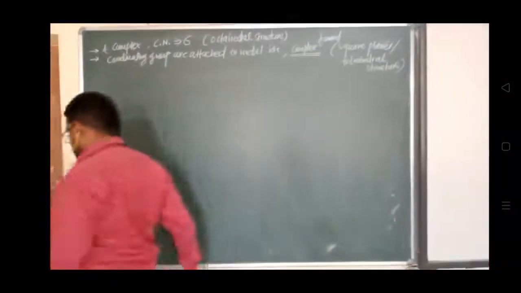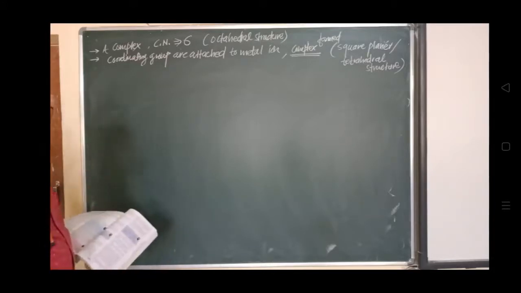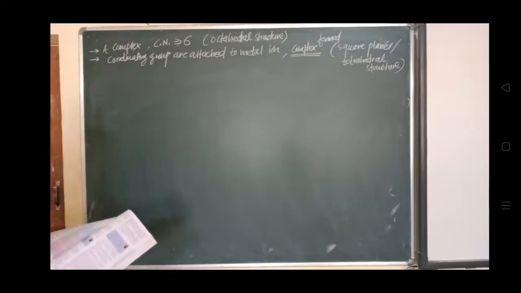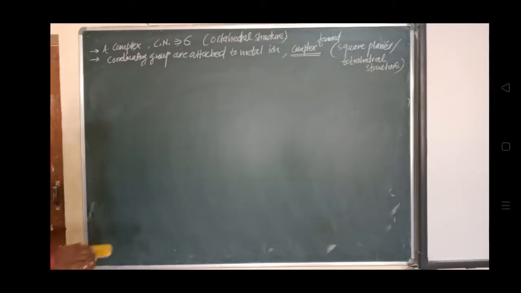Then we will classify the complexes. Okay, so we have seen what are the complexes. क्या है complex? Coordinating complex क्या है? Coordinating complex which will get dissociate, will form at least one complex ion. That is called a coordination complex. So now we'll see the classification of these complexes. Coordination complex बोल सकते हैं हम लोग. So we'll see what are the classifications of these complexes.